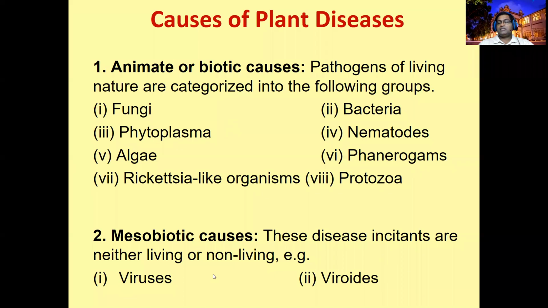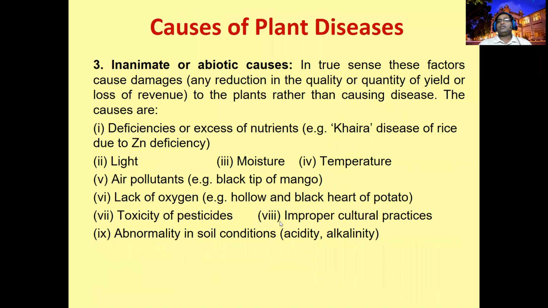That's what we are classifying this one as the mesobiotic causes, viruses and viroids, and inanimate or abiotic causes that can also cause disease. Mainly we call these disorders, but some literature says diseases. For example, a deficiency or excess of nutrition in rice plants can cause a Keira disease.